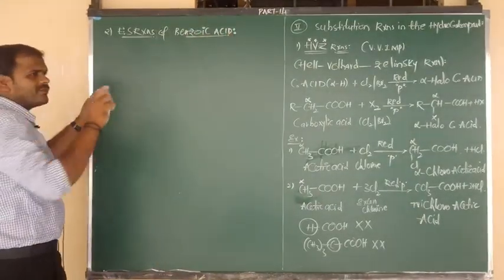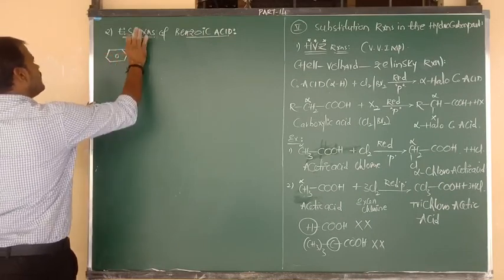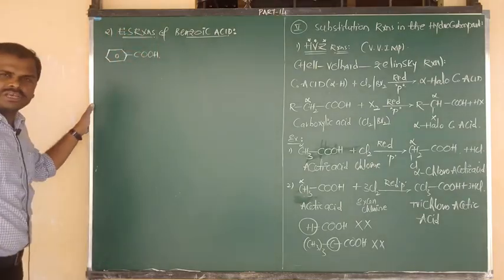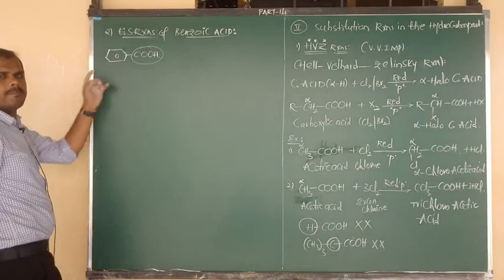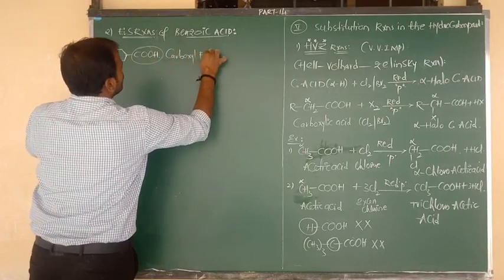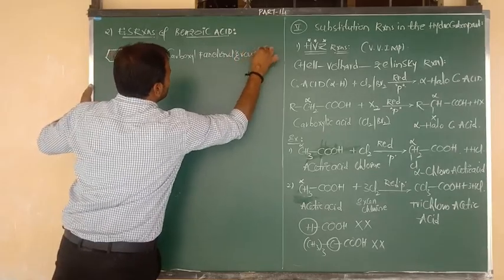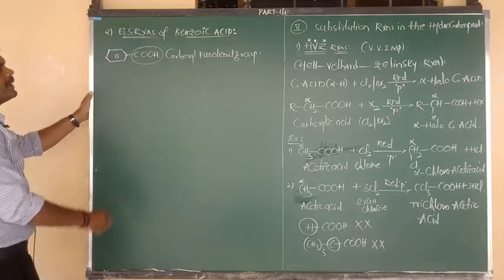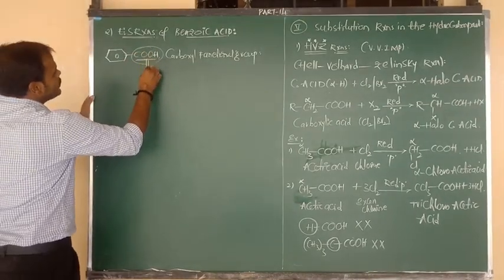Okay, let me consider first of all the formula of benzoic acid. The formula of benzoic acid is benzene bonded to COOH. So benzene bonded to COOH means benzene connected to the carboxyl functional group. What is the importance of the carboxyl functional group in the compound benzoic acid? The carboxyl functional group COOH contains two special characters.